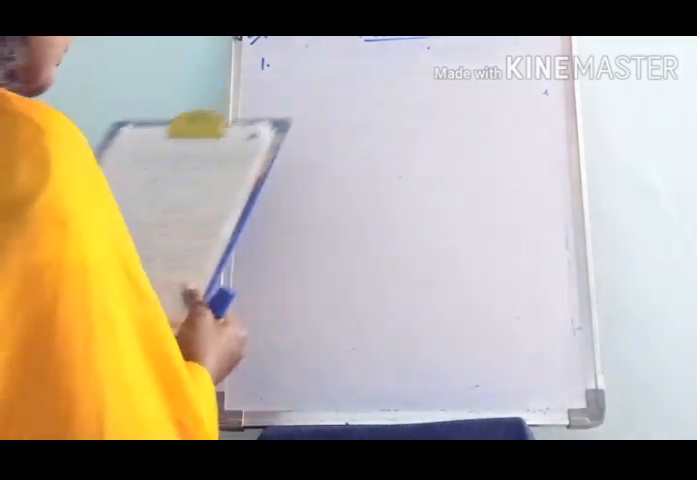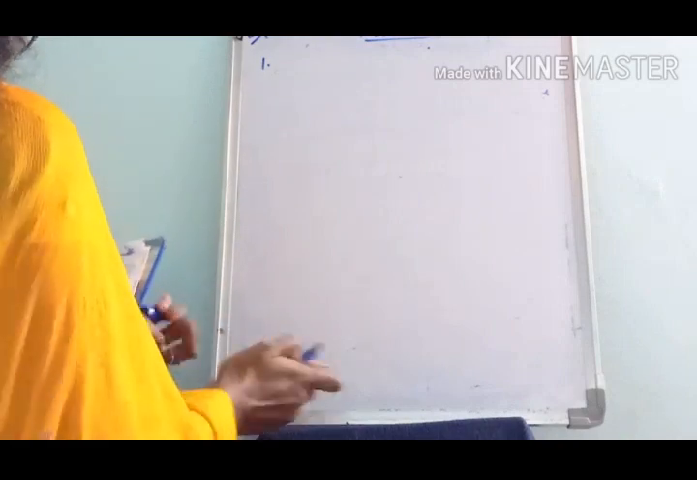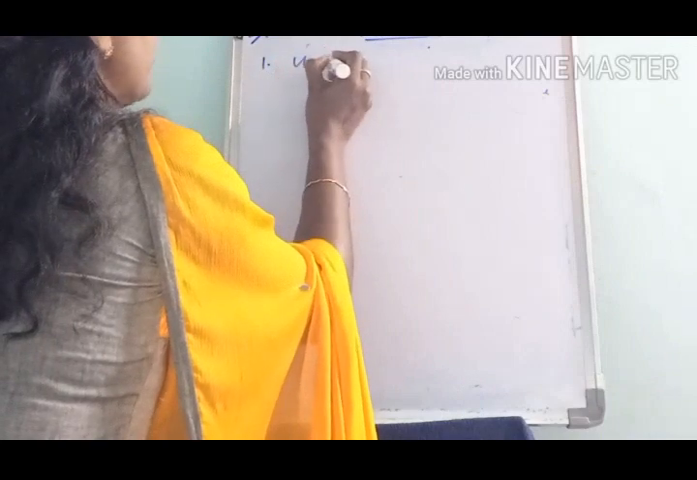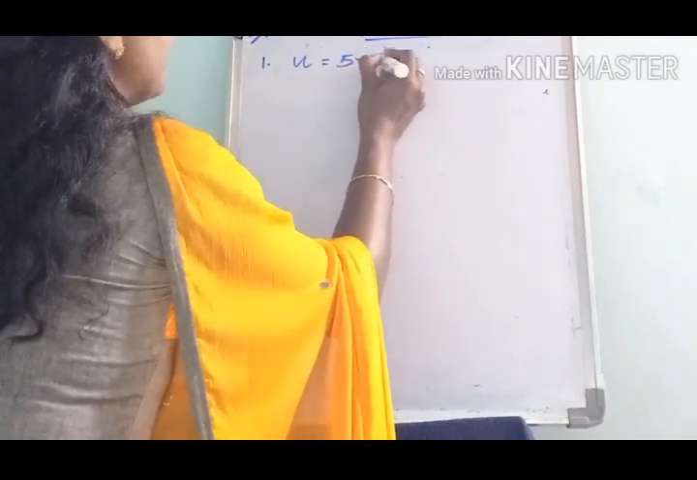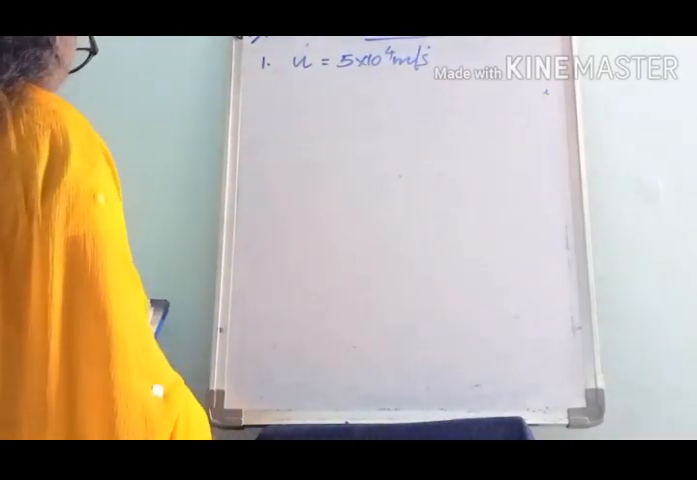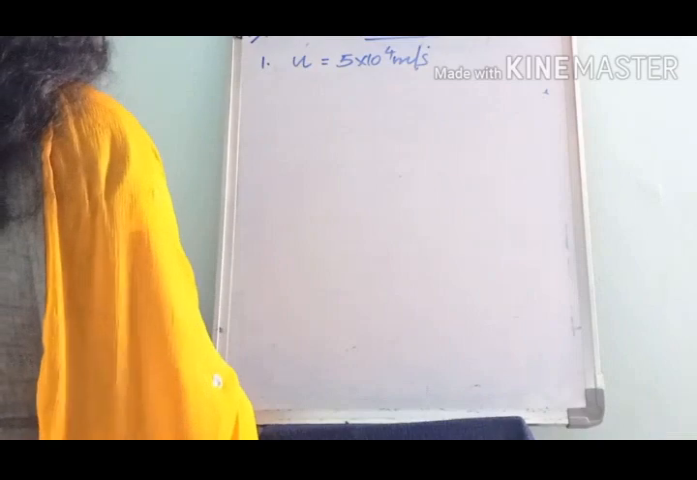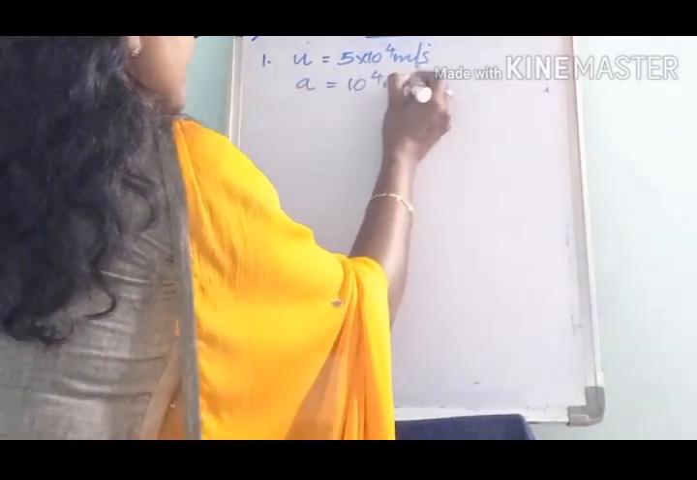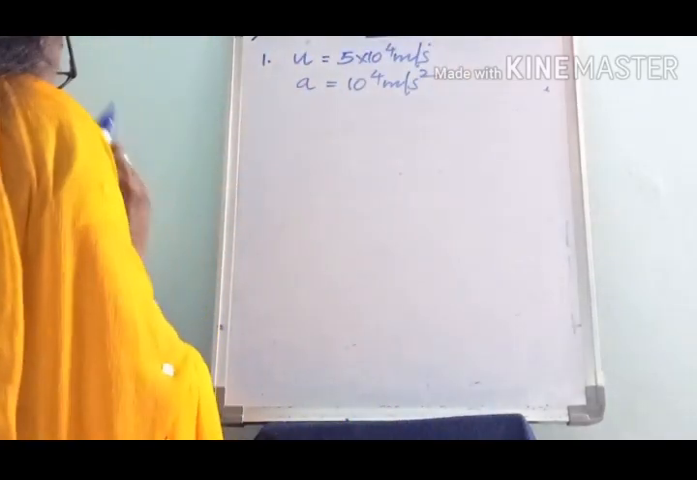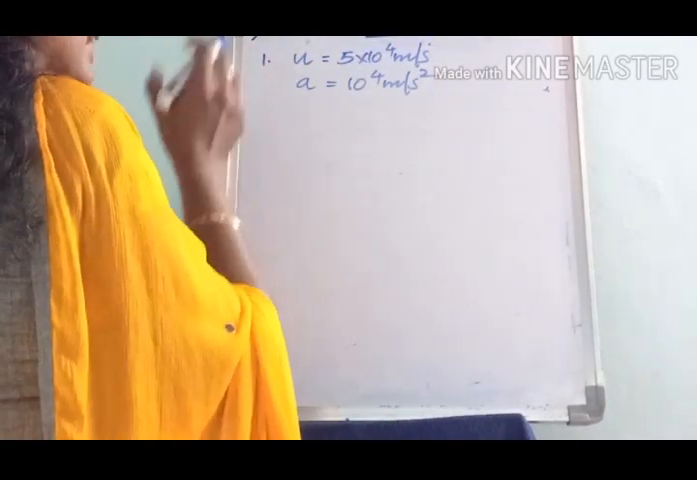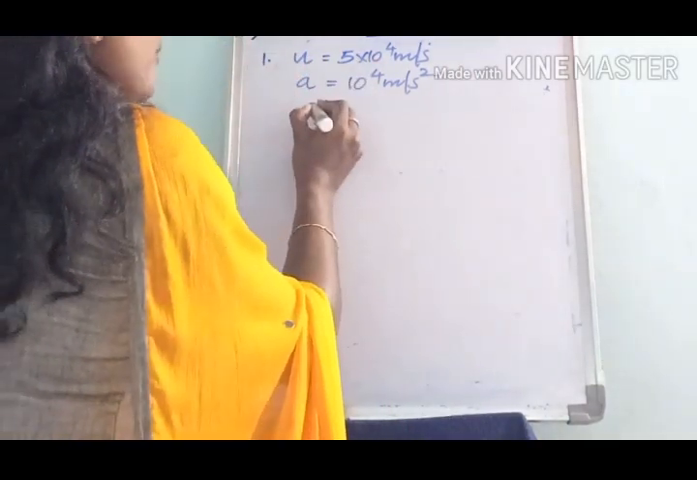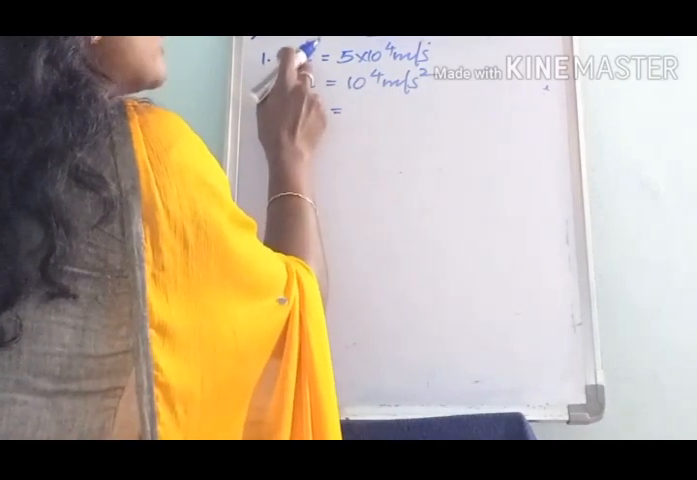Here an electron is moving with a velocity of 5 × 10^4 meter per second, so the initial velocity is u = 5 × 10^4 m/s. After that it enters a uniform electric field and acquires a uniform acceleration, so a is given as 10^4 m/s². What do we have to find? We have to find the time when the velocity acquired by the electron is v, double its initial value.